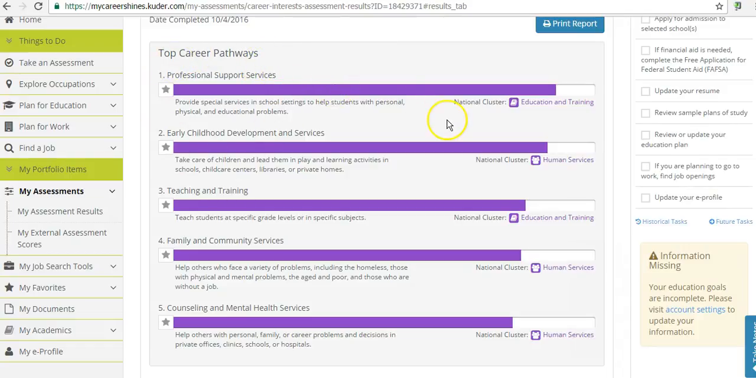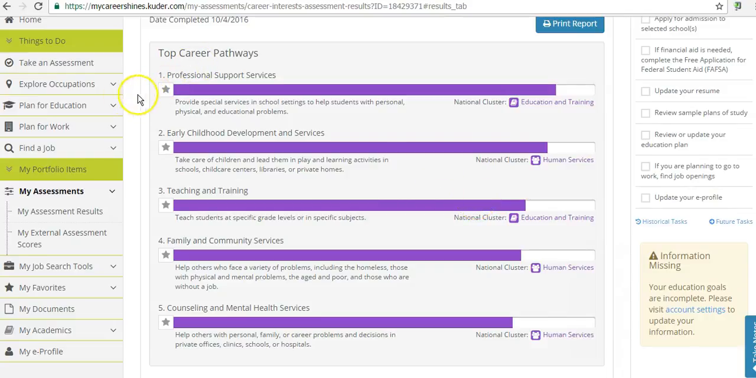But if I look at the associated career clusters, we can see that this one is located in education and training, and this one is located in human services. Again, we have education and training. Again, we have human services. And then again, we have human services. So if I were to begin to explore different career options for myself, I would probably want to focus on these 2 career clusters. Let me show you how we can do that.